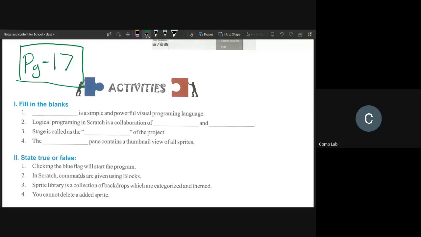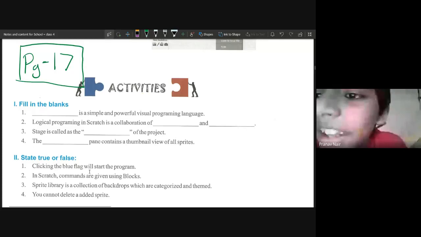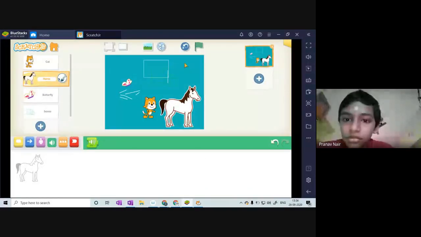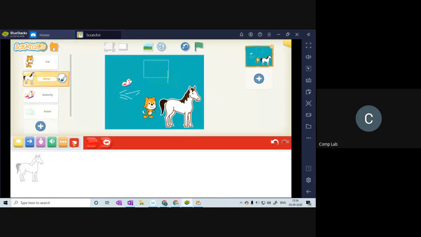Yes, Pranav, we are hearing you. Please say. Sir, in that Scratch Junior, what is that red button, sir? This one. Yes, this is an advanced feature called looping. So this will basically repeat some command blocks again and again. All right.